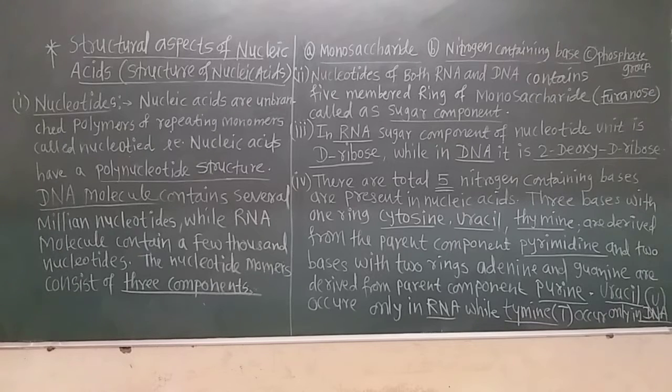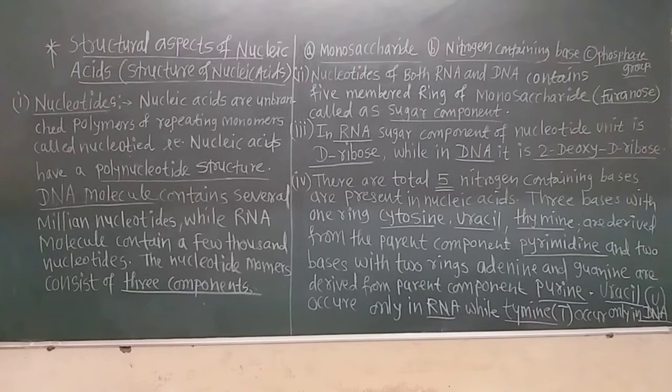Now there are total 5 nitrogenous bases present in the nucleic acid, and the names of those are cytosine, uracil, thymine, adenine and guanine. There are 2 types, that means classes, of nitrogenous bases. One is called pyrimidine, and another is called purine.